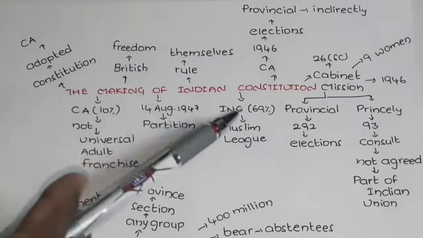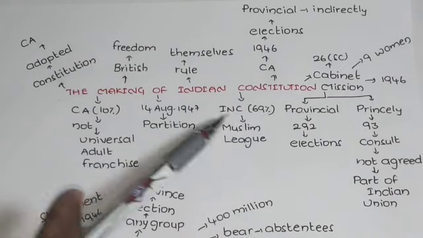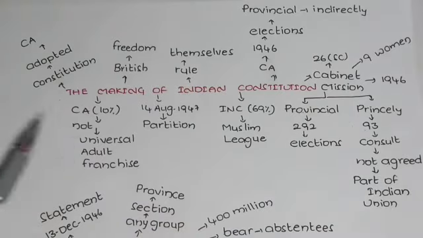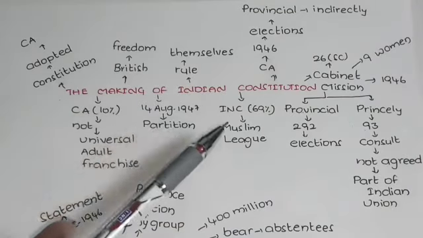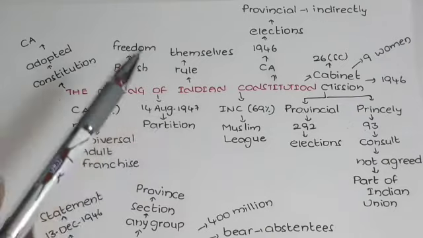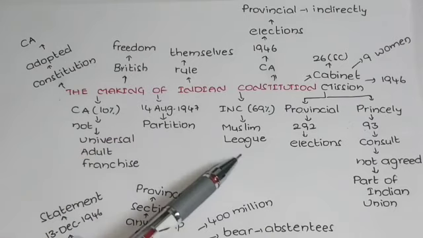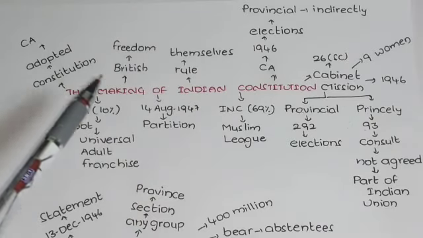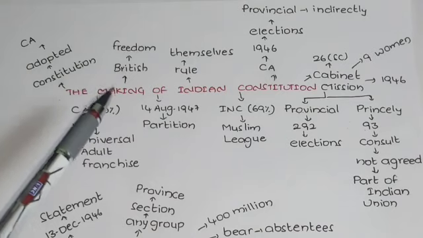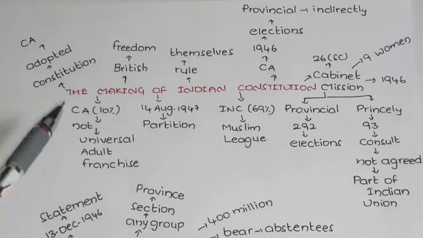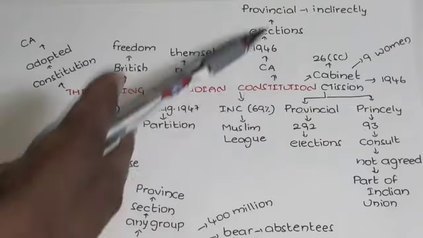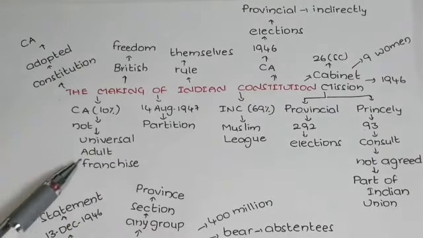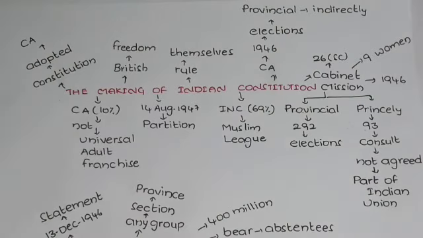It became the largest single party, and they got 69% of the seats, and the second position went to the Muslim League. But what happened on 14th August 1947, when we got independence? India was partitioned into two parts, one is India, one is Pakistan. The people who were part of Pakistan separated and became the Constituent Assembly for Pakistan. In the elections for this Constituent Assembly, in the provincial assemblies, only 10% of the people voted. They were not appointed by universal adult franchise.